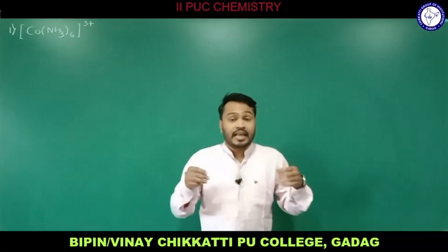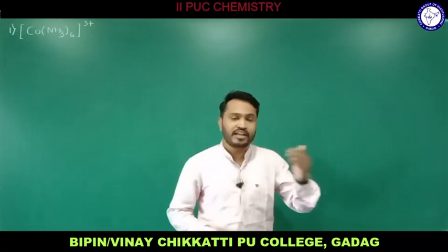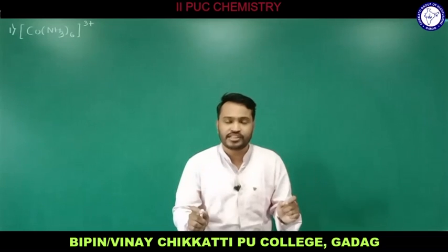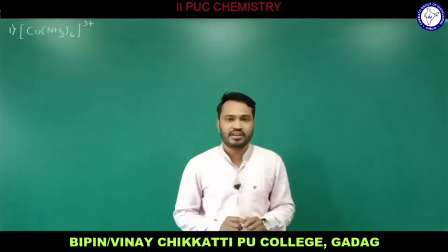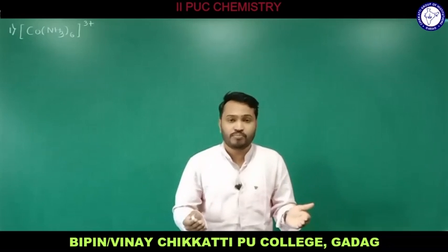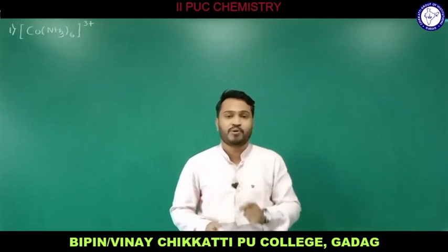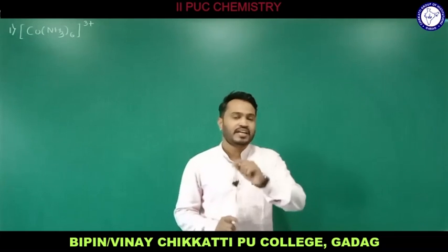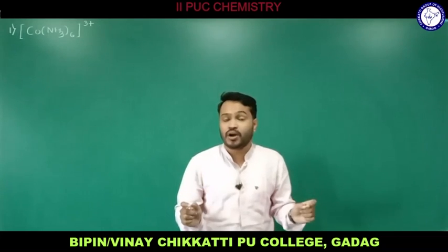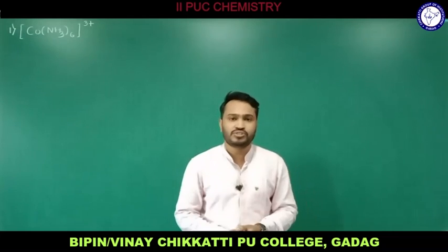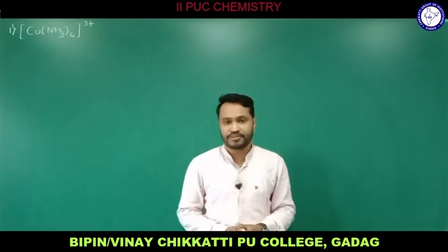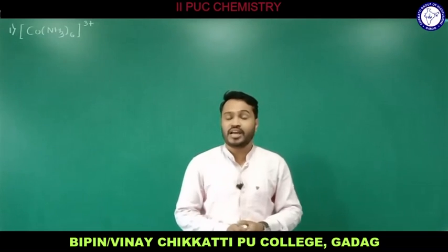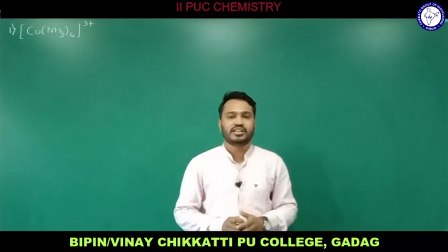So now let me explain using valence bond theory of coordination compounds what kind of hybridization is involved in this particular example, what would be the geometry of the complex, what is the magnetic property, and what kind of complex this is. For that, it is very important to understand the postulates or assumptions of valence bond theory better. In simple, let me explain again the postulates of valence bond theory of coordination compounds.